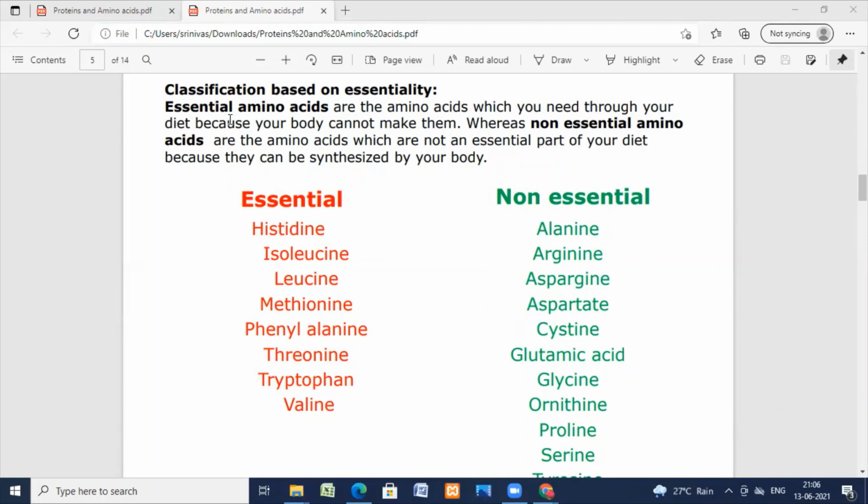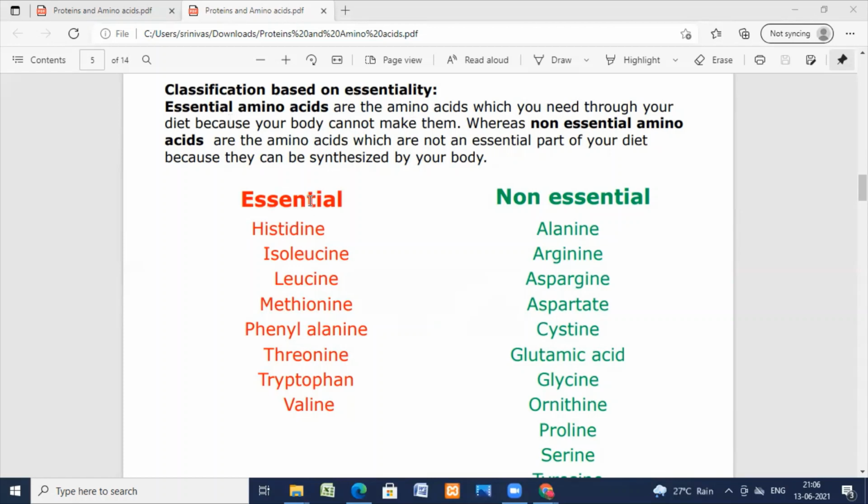Actually, there are nearly 25 amino acids, and on hydrolysis of proteins you get these 25 amino acids. Out of these, 2 are imino acids, proline and hydroxyproline, and the remaining 23 are amino acids. Now we have to see the essential amino acids.